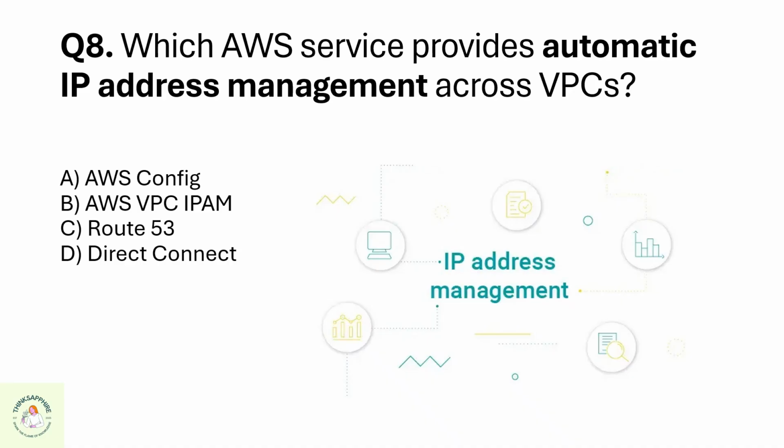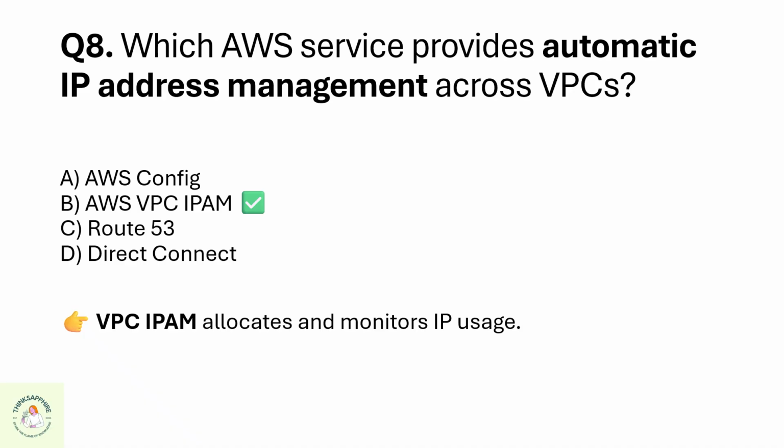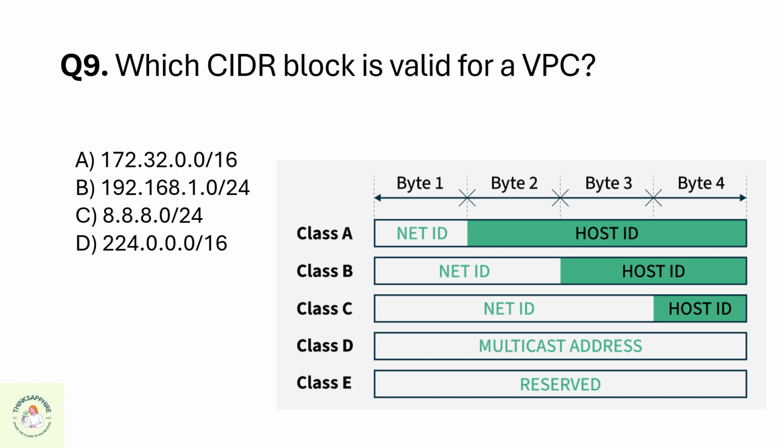Question 8. Which AWS service provides automatic IP address management across VPCs? A. AWS Config, B. AWS VPC IPAM, C. Route 53, or D. Direct Connect? The correct option is B. AWS VPC IPAM.